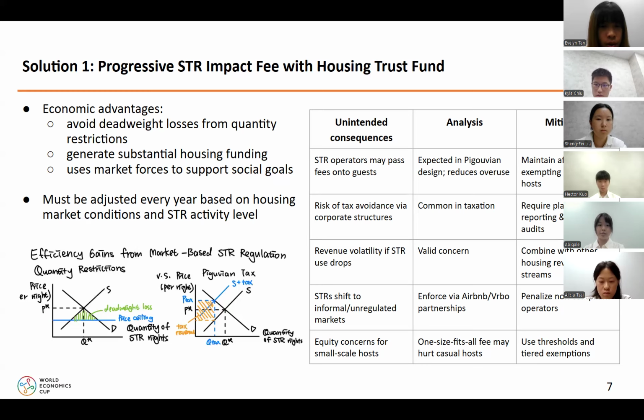Of course, this approach is not without risk. That's why we've outlined potential unintended consequences, including fee pass-through to guests, tax avoidance, or unfair burden on small hosts. Guests facing a higher price, though, is intended, as it discourages overuse and helps reserve housing for long-term residents. To address these, we recommend platform-based enforcement and exemption for part-time operators. Finally, to remain effective and fair, this policy must be adjusted annually based on housing conditions and STR activity.